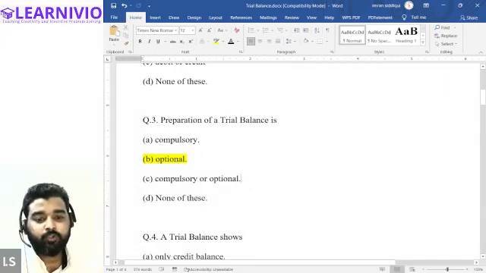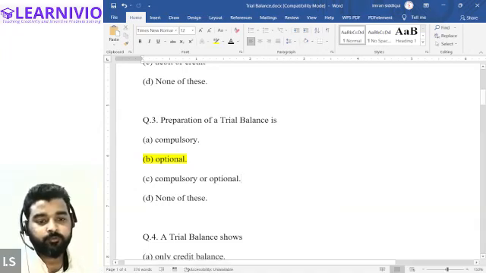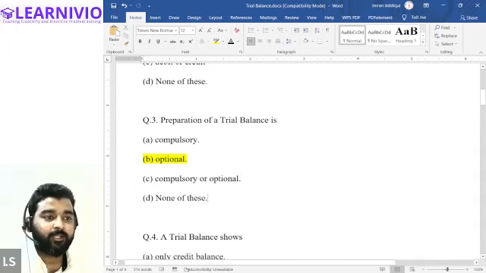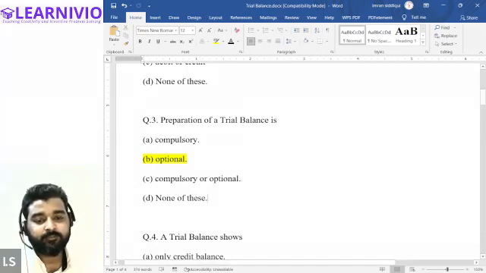It is not compulsory for any entity to prepare the trial balance, because the trial balance is prepared just to ensure the arithmetical accuracy of the transactions that we have posted in the ledger. It is not required by any law or act that every firm has to prepare it. It is up to the entity.